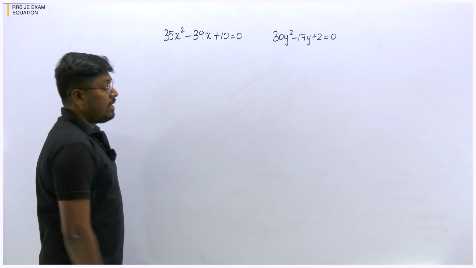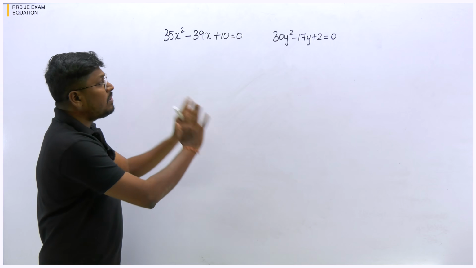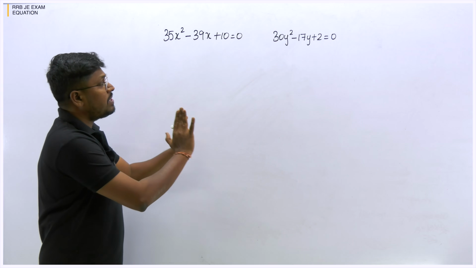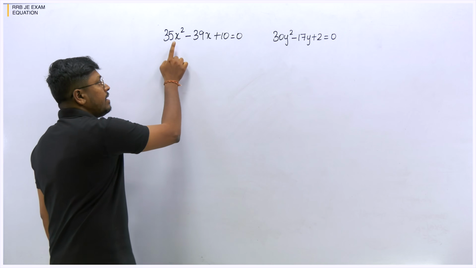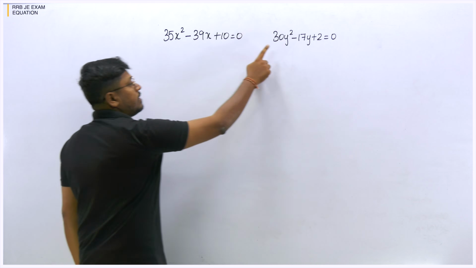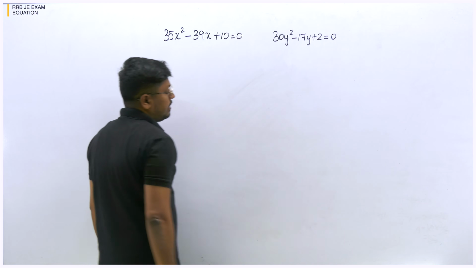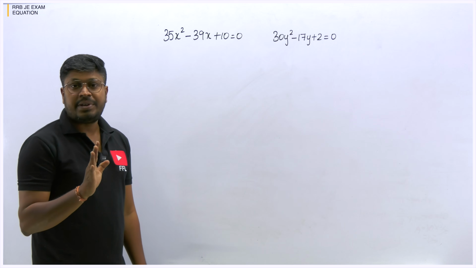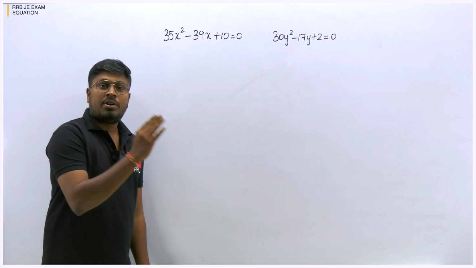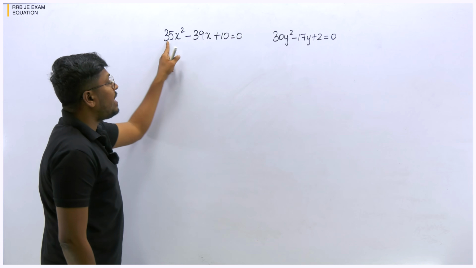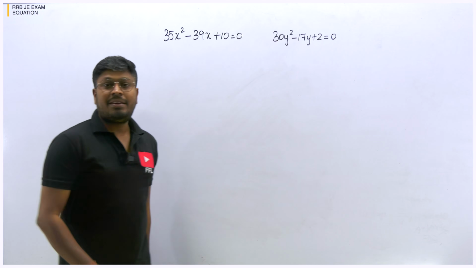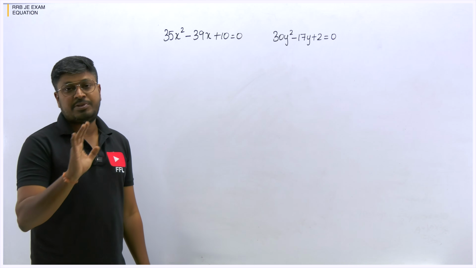So here is the second question. First, by seeing the question, check whether it's a quadratic equation or a linear equation or a simultaneous equation. Here you can see x square, x and a constant, y square, y and a constant. So definitely it's a quadratic equation. Now you have to check whether it is model 1 or model 2. It is definitely model 2. Why? Because before x square we have some constant, before y square we have some constant. So definitely it is model number 2.